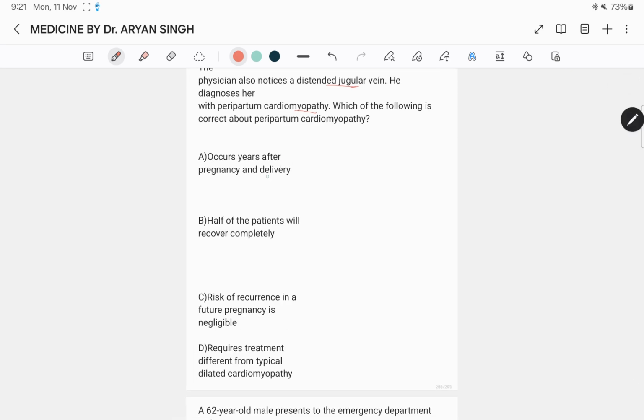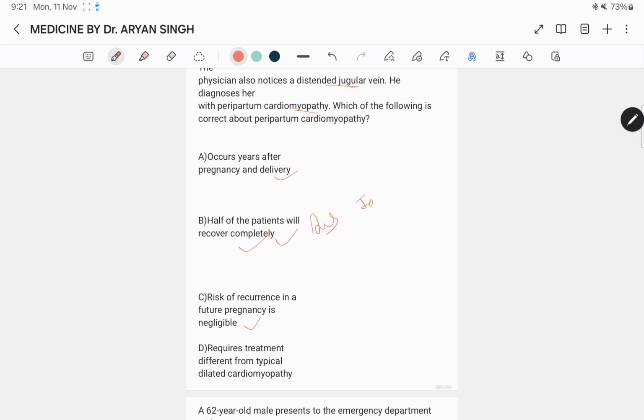Occurs years after pregnancy and delivery. Half of the patients will recover completely, and the risk of recurrence in a future pregnancy is negligible. Requires treatment different from typical dilated cardiomyopathy. The best answer is that half of the patients will recover completely, because it is similar to dilated cardiomyopathy. It has the best prognosis, as half of the patients will recover completely, because peripartum cardiomyopathy